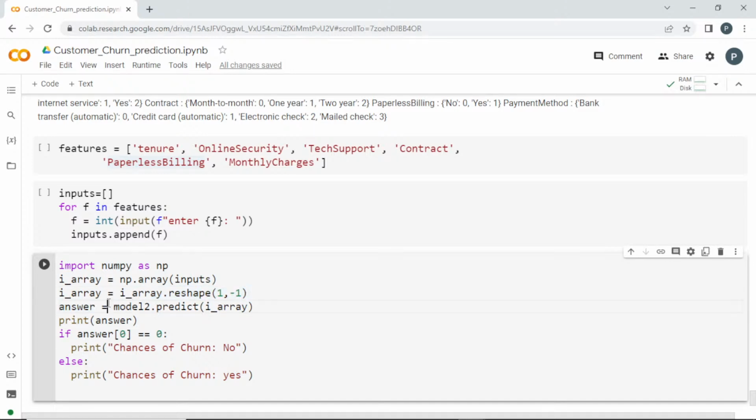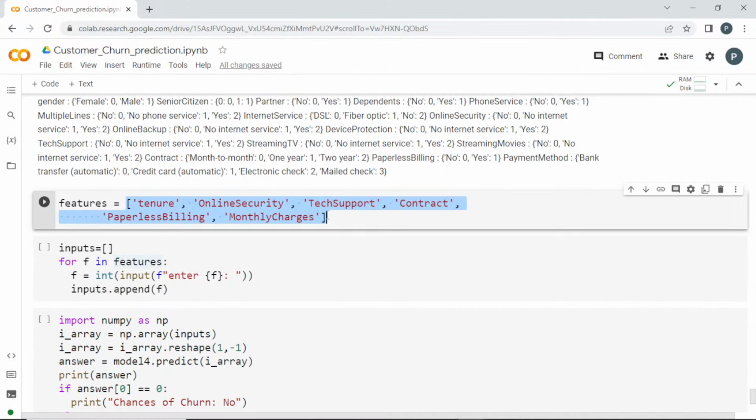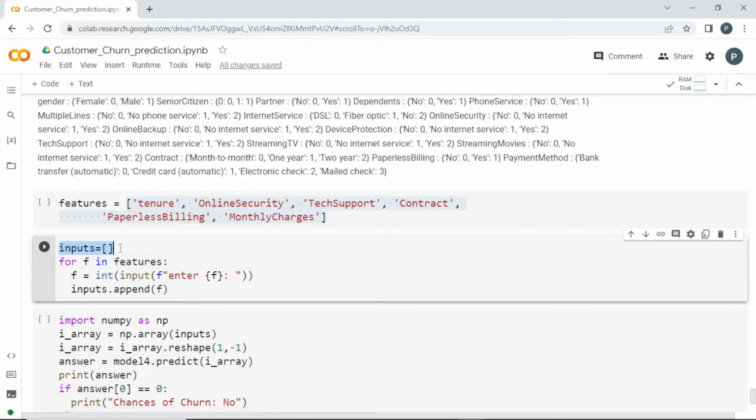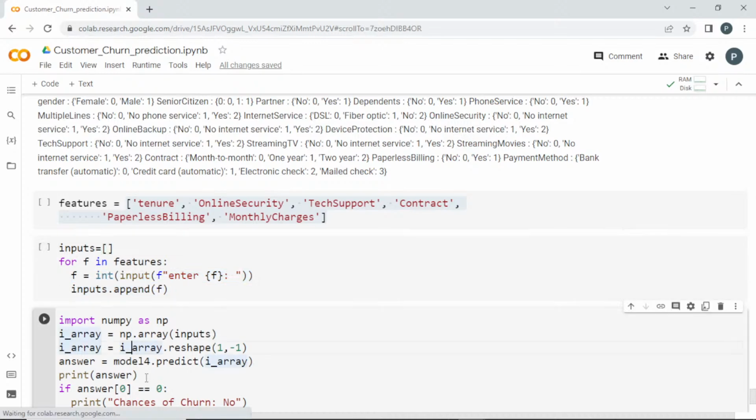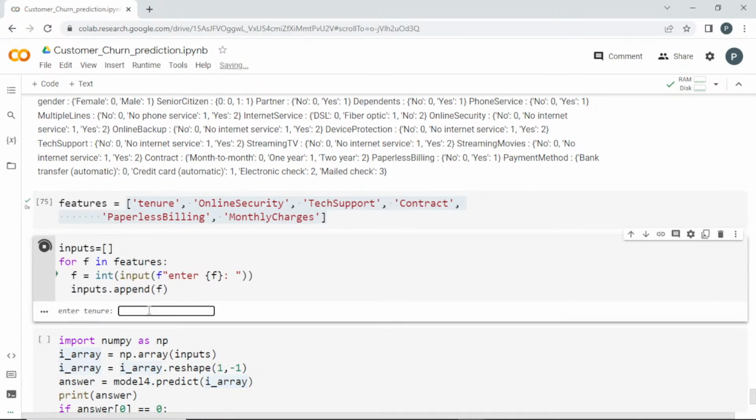Once I reshape it, I'm going to pass it to the machine model. Here we'll select model 4 because it is best to predict the input, the array which we have just reshaped. And I'll print the answer. If the output is 0, it means the chance of churn is no, and otherwise it is yes. Here I've given all the features which are necessary, and I'm creating a list, using a for loop and appending to the list. Finally it can be reshaped and given to the machine. I'll just run this.